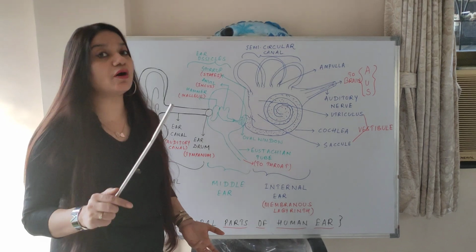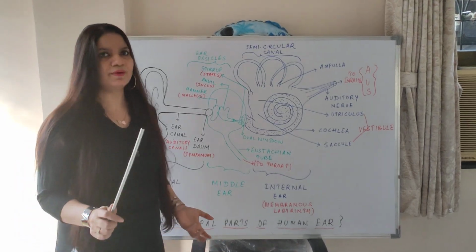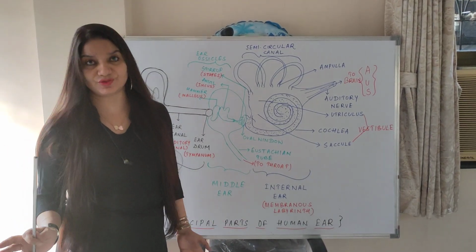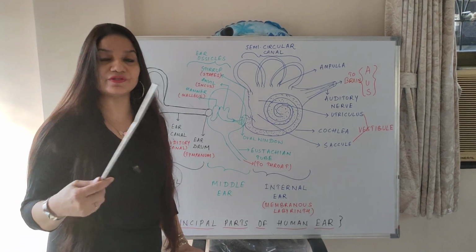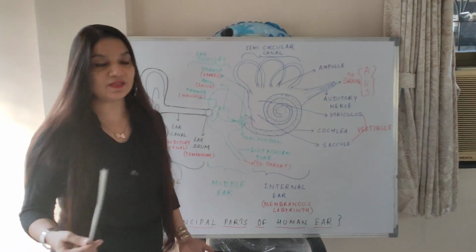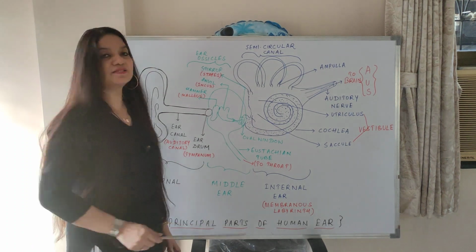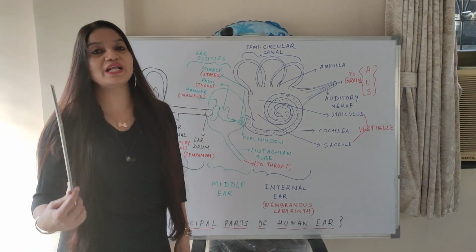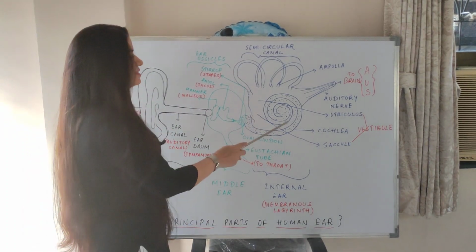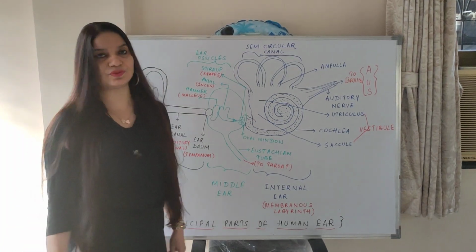Someone pronounce it like Corti also. So it's one of the same thing. Pronunciation doesn't matter in biology. So you can say it organ of Corti or organ of Corti. So organ of Corti, these are the sensory hair cells which helps in hearing. So where are they present? In the cochlea. Important question again.